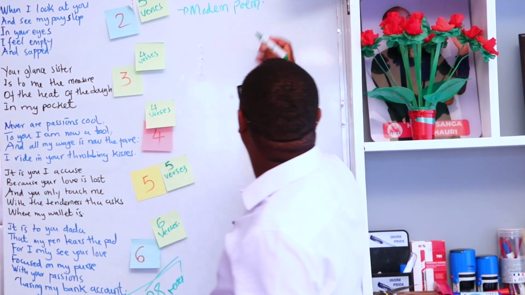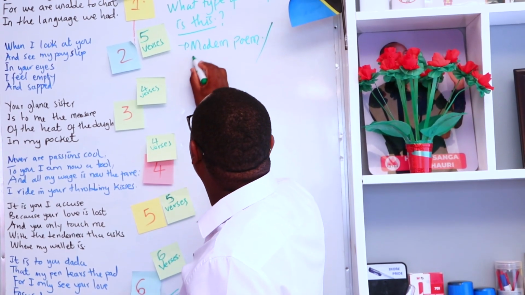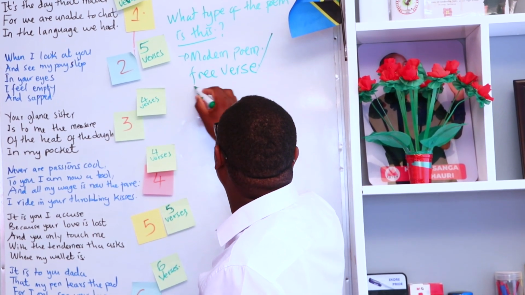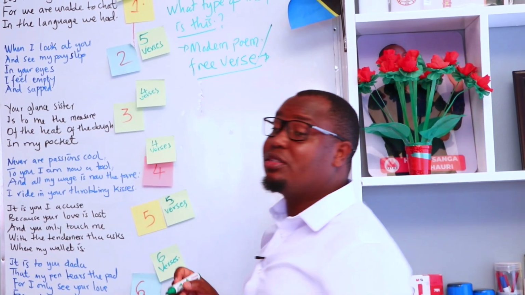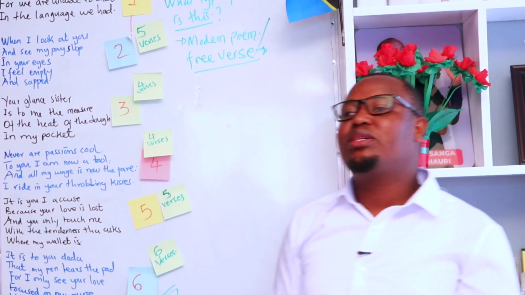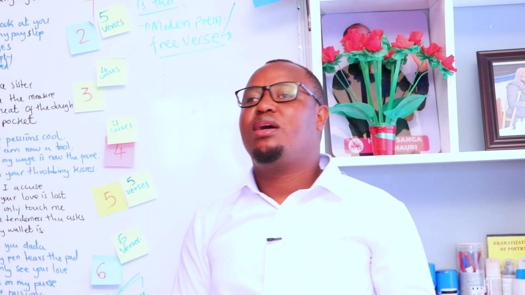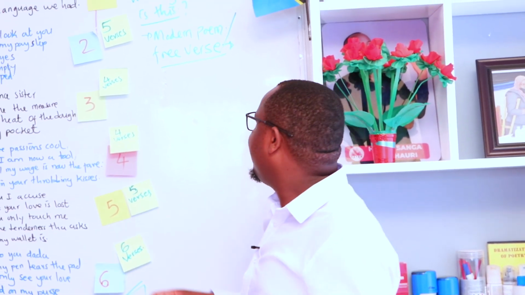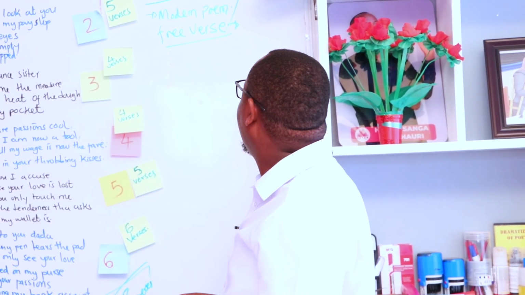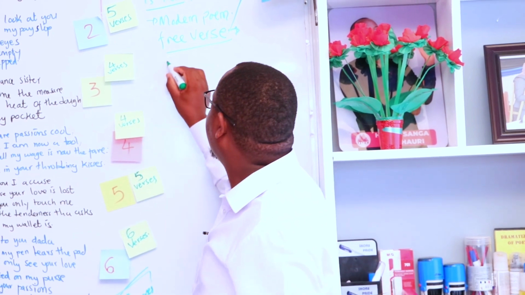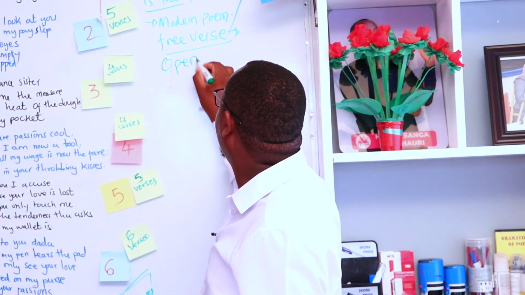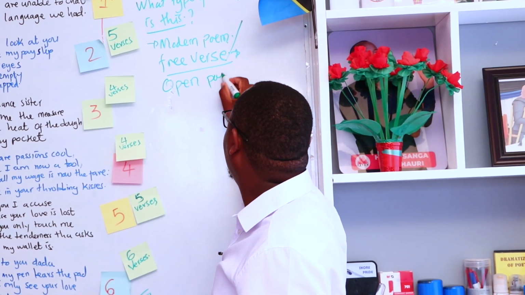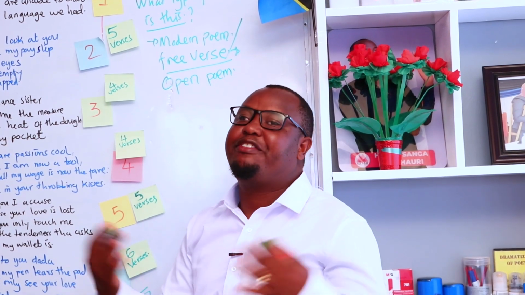Another name for the modern poem is free verse. The same reason: it's a free verse because it does not obey the traditional rules of composing a poem. It does not abide. So this is a modern poem, or others say open poem, or open verse, because it is free.